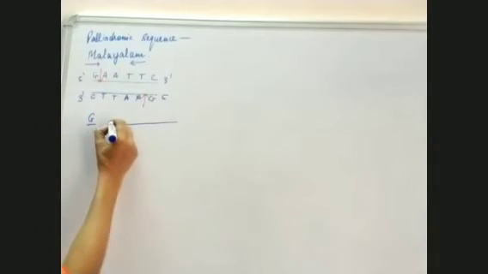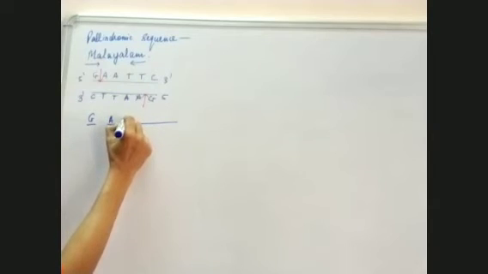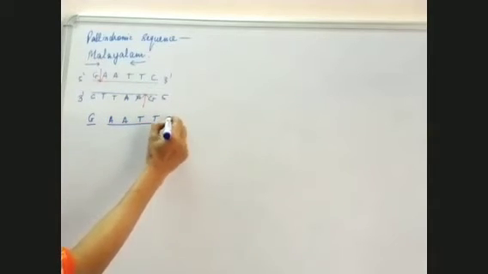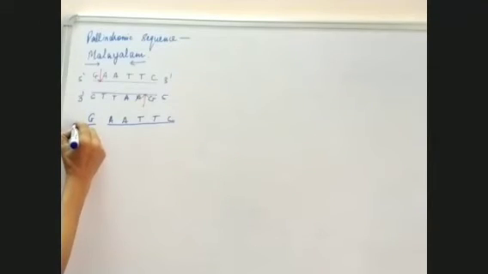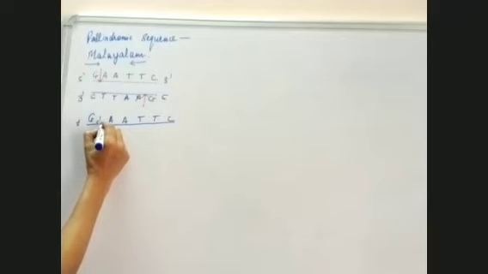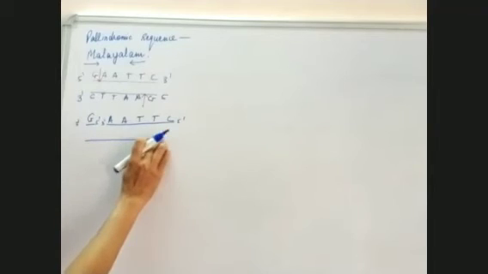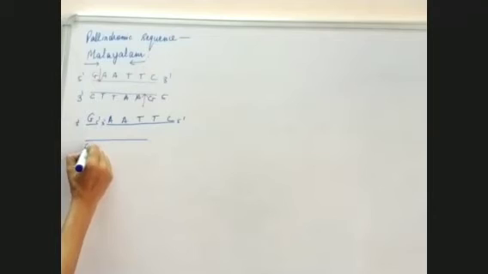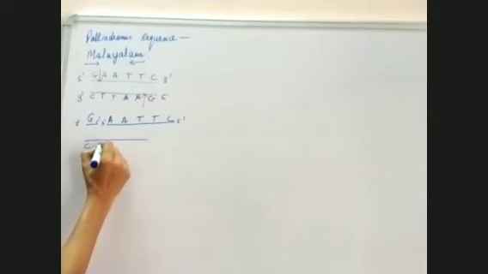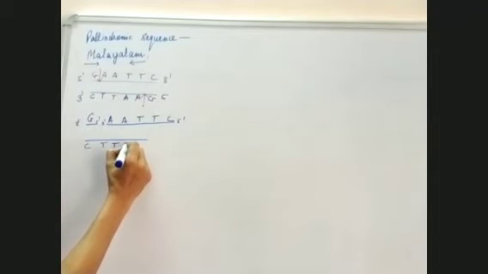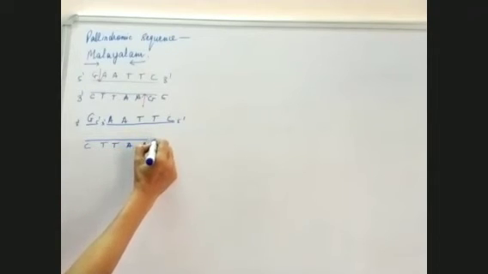As a result of this cut made by the restriction endonuclease, we will get a sequence like this, where we have 3 prime and 5 prime ends, and in the other strand we have C, T, T, A, and then a cut has been made.